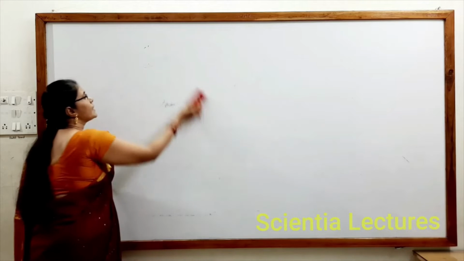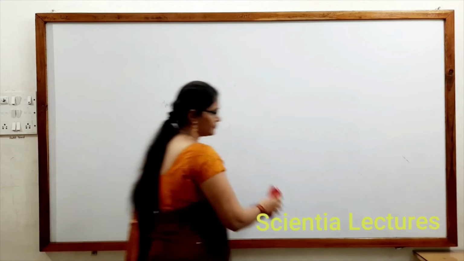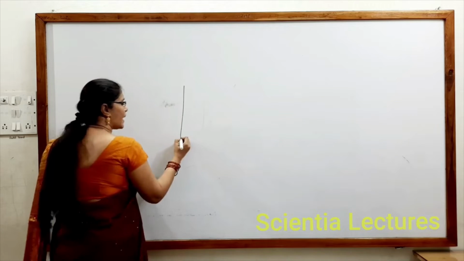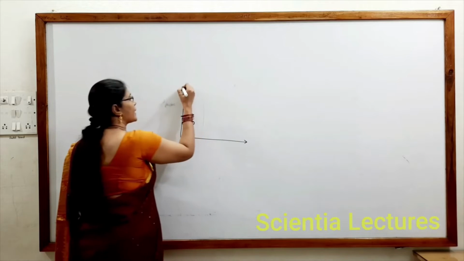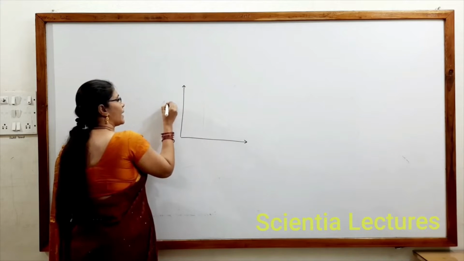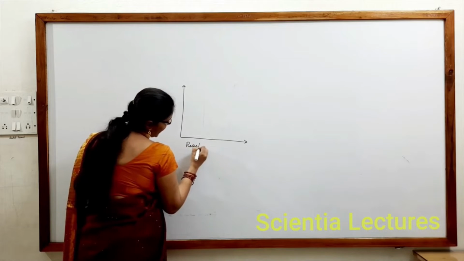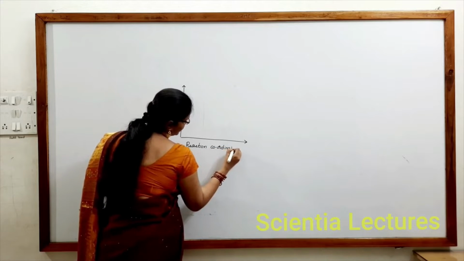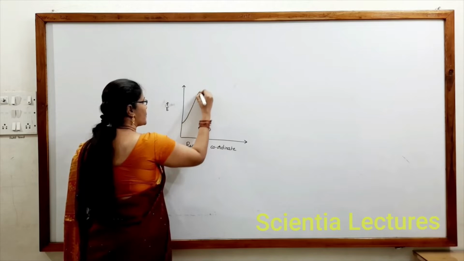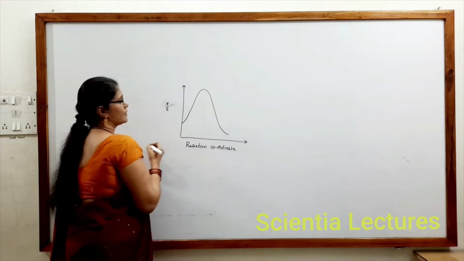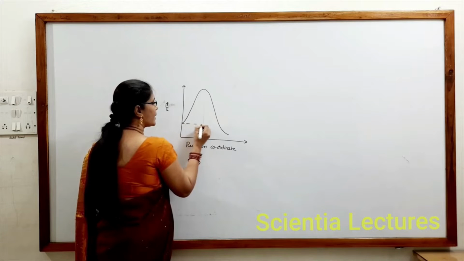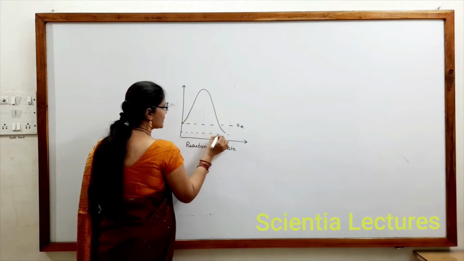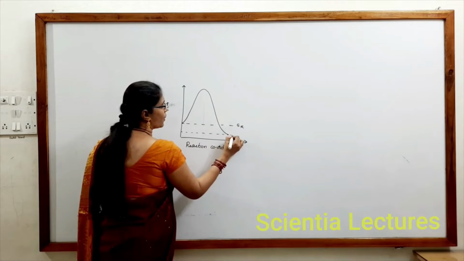Let us see this in terms of a graph. In the graph, the y-axis is taken as energy and the x-axis is taken as reaction coordinate. Suppose we observe the graph like this: this indicates energy of reactant and this indicates energy of product.